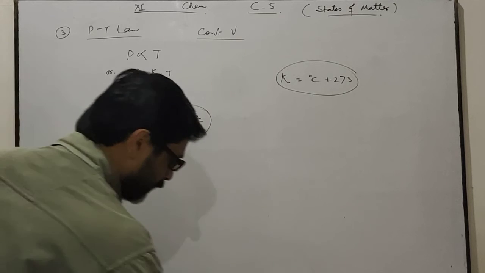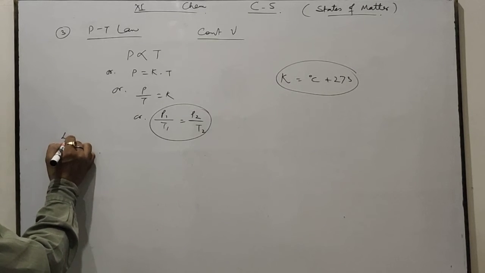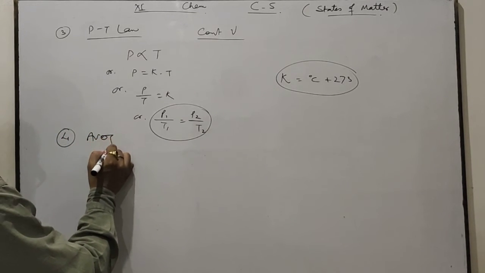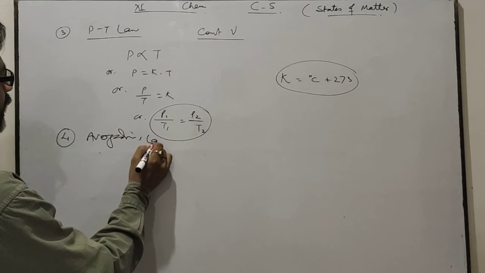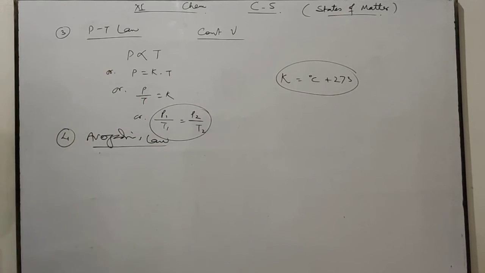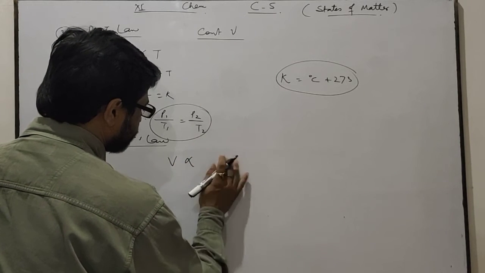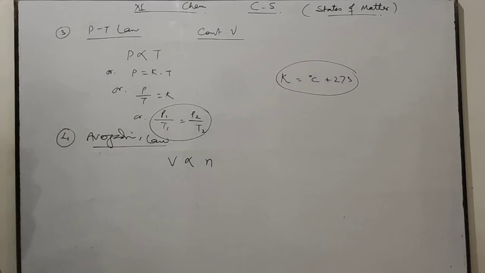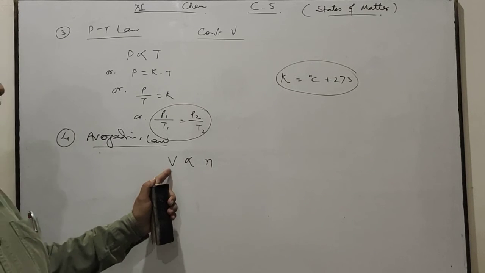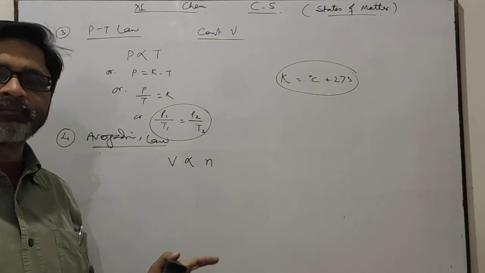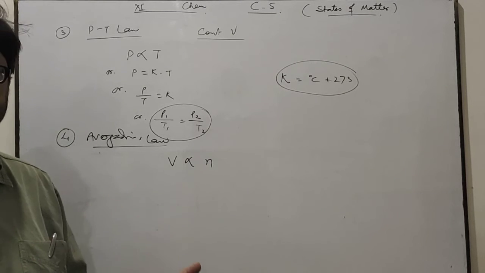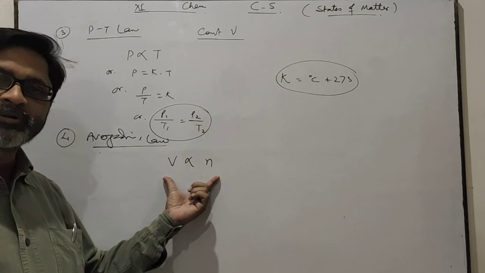Okay. Fourth one is Avogadro's law. What is Avogadro's law? Avogadro's law is the relationship between volume and number of moles. Means as the volume increases, the number of moles, number of molecules of the substance also increases.